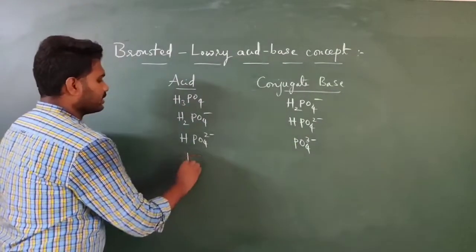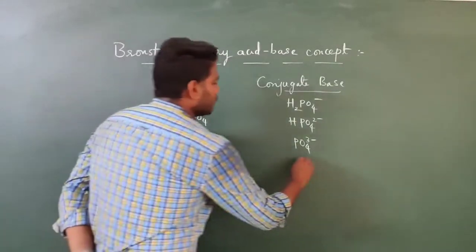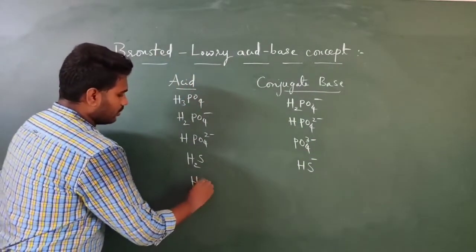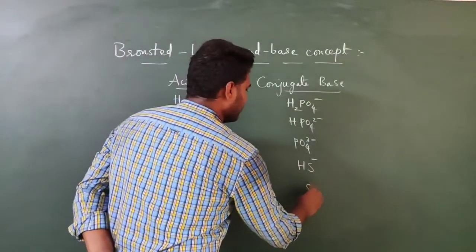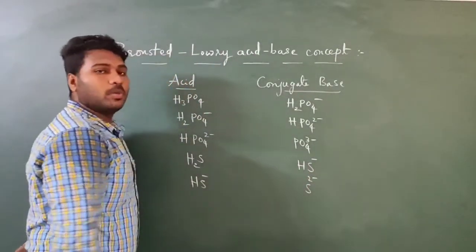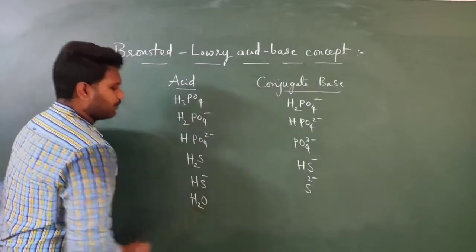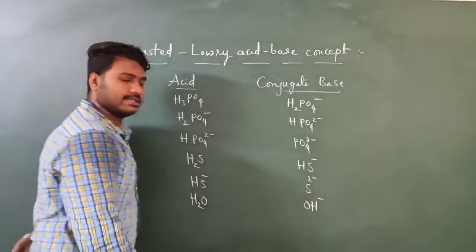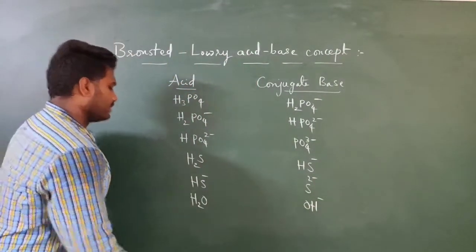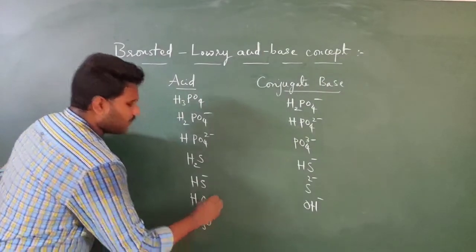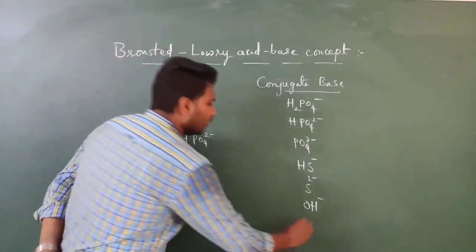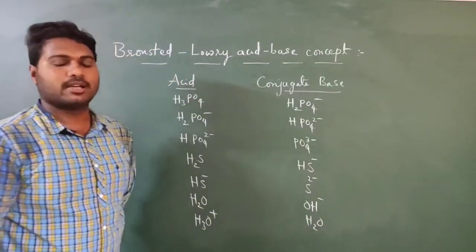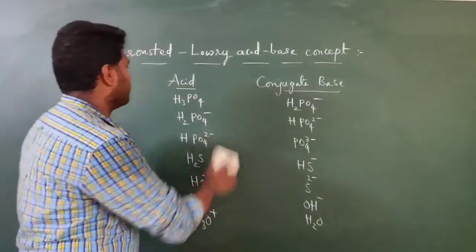If you take hydrogen sulfide, H2S, as acid, its conjugate base will be HS minus. HS minus as acid, its conjugate base will be S2 minus. If you take water as acid, its conjugate base will be OH minus. If you take H3O plus, the hydronium ion, as acid, H2O will be its conjugate base. We can discuss some more examples.